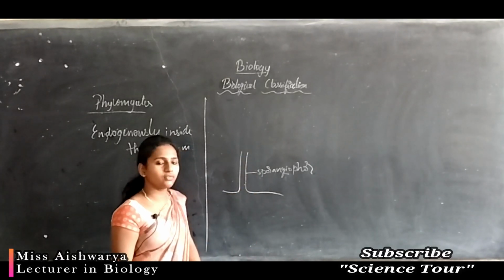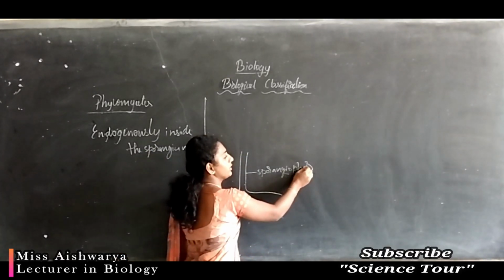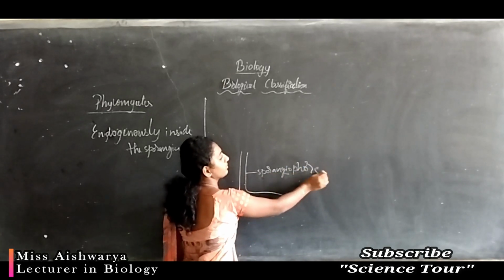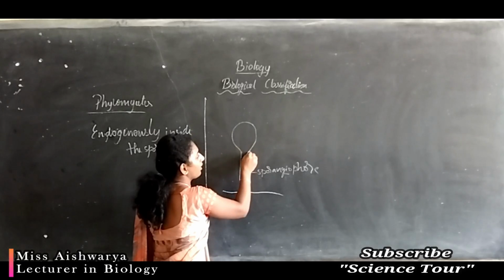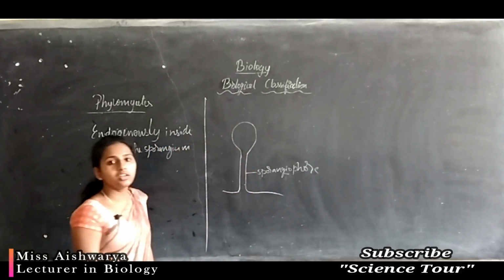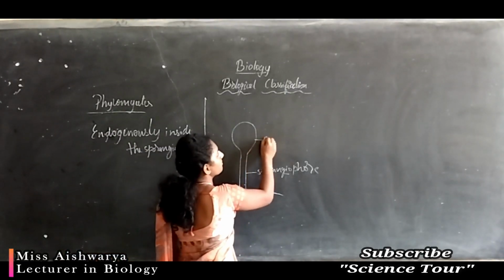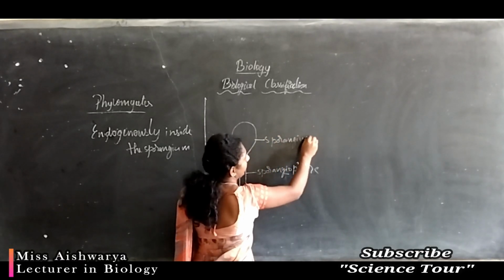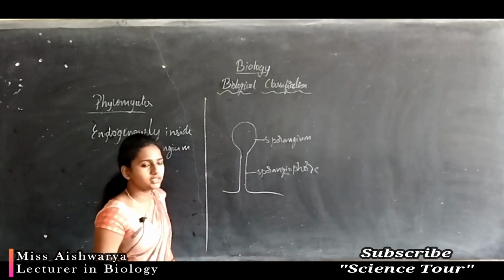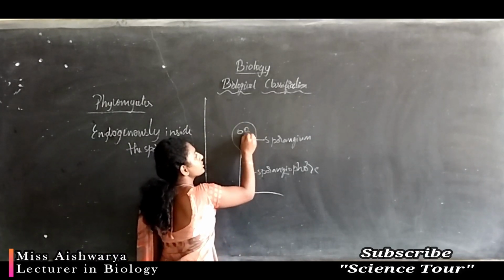At the tip it bears a spherical structure, which we will call sporangium. Inside this sporangium you can see the production of spores.